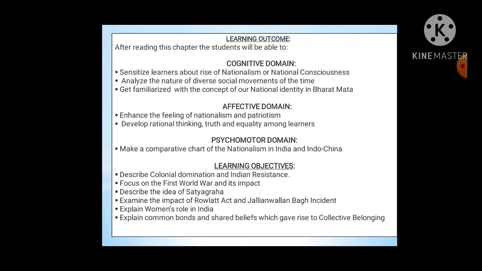In the affective domain, enhance the feeling of nationalism and patriotism, and develop rational thinking, truth and equality among learners. In the psychomotor domain, make a comparative chart of nationalism in India and Indochina.